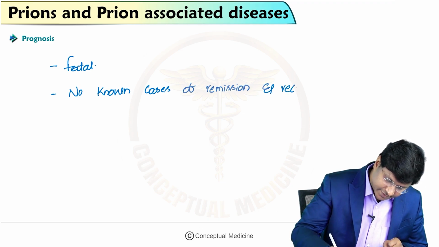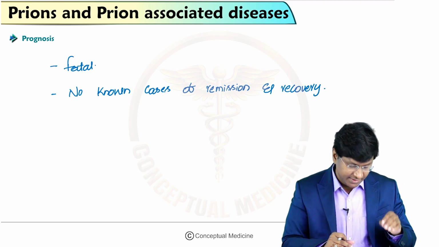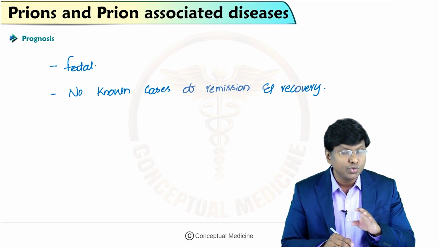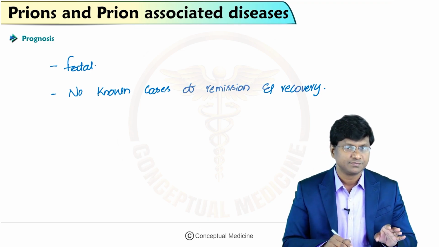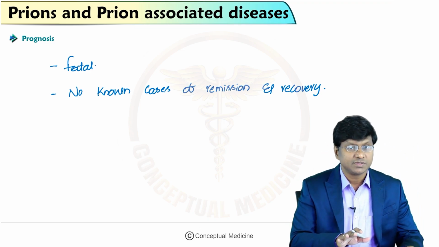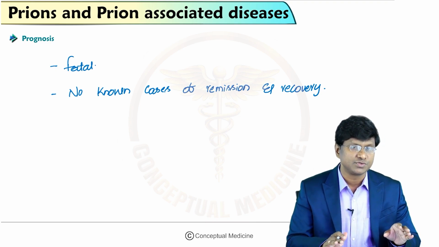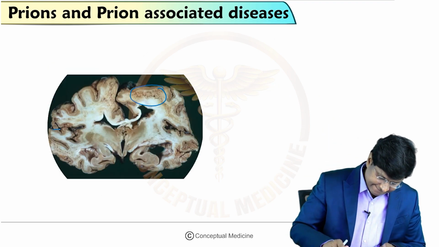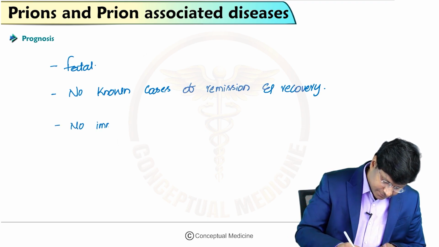And in these patients with prion disease, the host shows no inflammatory response and no immune response. So this is the prognosis in these patients. I told you, there is no immune response also. Why? Because the agents do not appear to be antigenic, so there is no immune response.